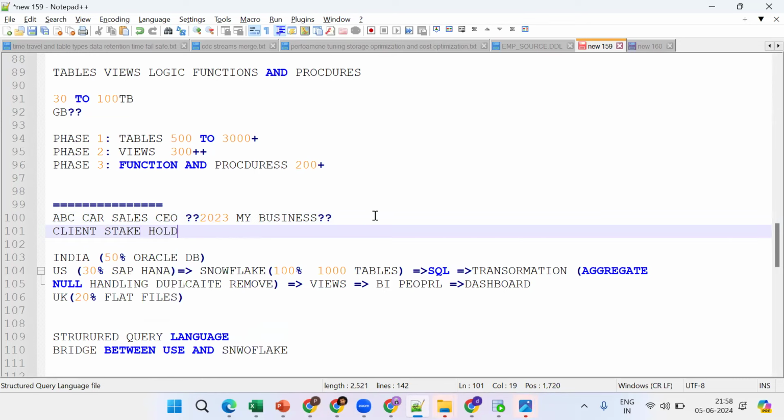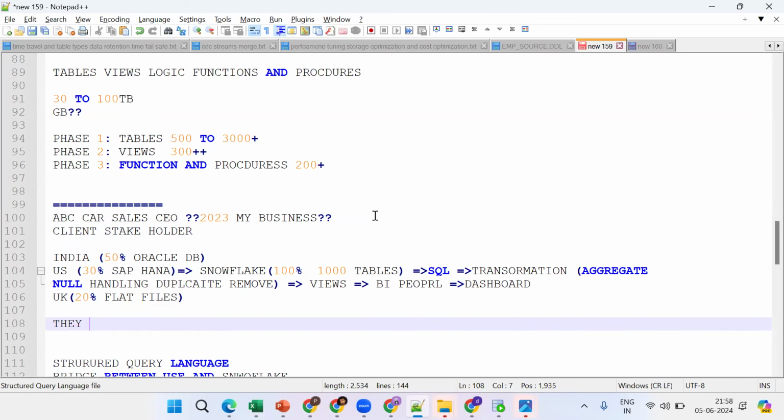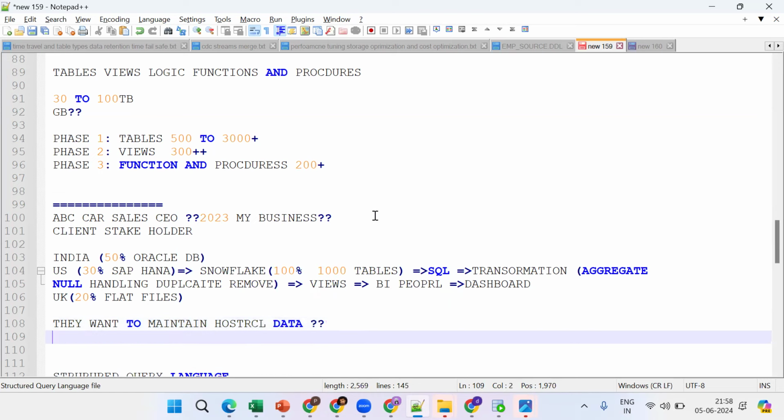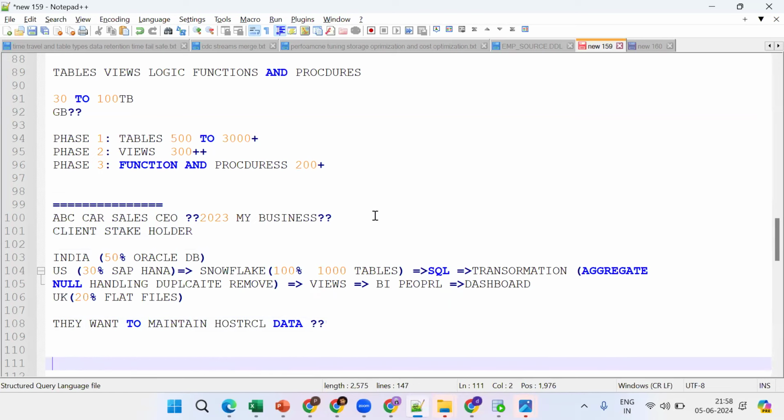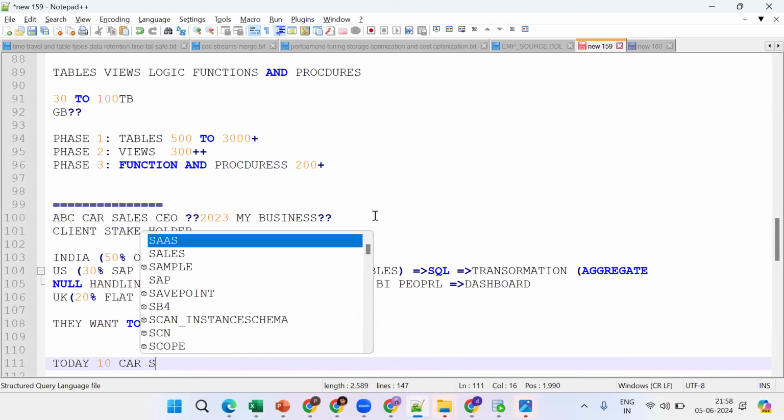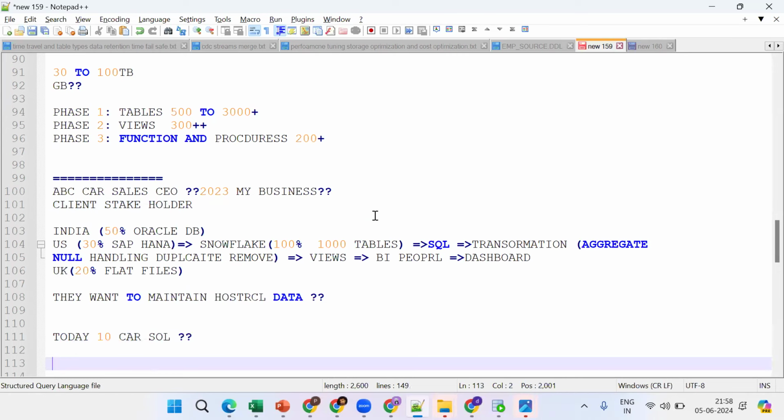Now tell me, why do they want to see the results? Why do they want to maintain historical data? What is the reason why companies want to maintain historical data? To improve their business. Suppose today 10 cars have been sold. Can I assess today's profit on its own? How can I compare? I want to compare with previous years' data. In 2021, how much profit? In 2022? In the last 5 years, how much sales did I get, and whether I got less profit or more profit. How can I get this by comparing with the previous data?